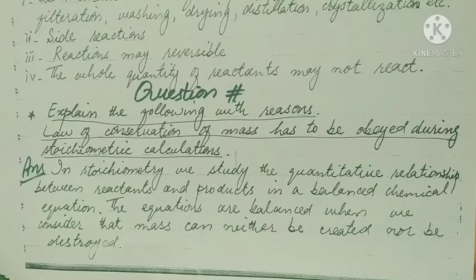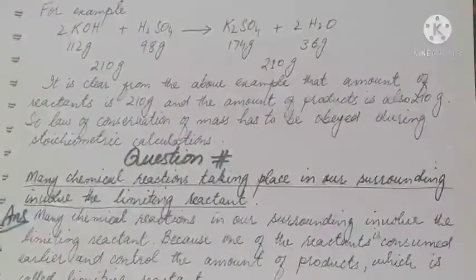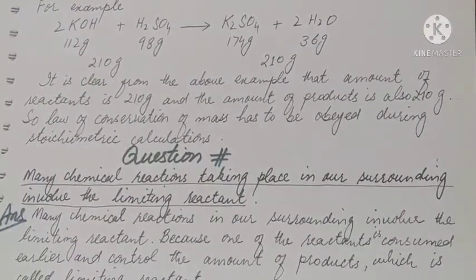Question number 25 of the exercise of chapter number 1. Explain the following with reasons. The law of conservation of mass has to be obeyed during stoichiometric calculations. The answer is that in stoichiometry we study the quantitative relationship between reactants and products in a balanced chemical equation. The equations are balanced because mass can neither be created nor destroyed, but can be changed from one form to another form.